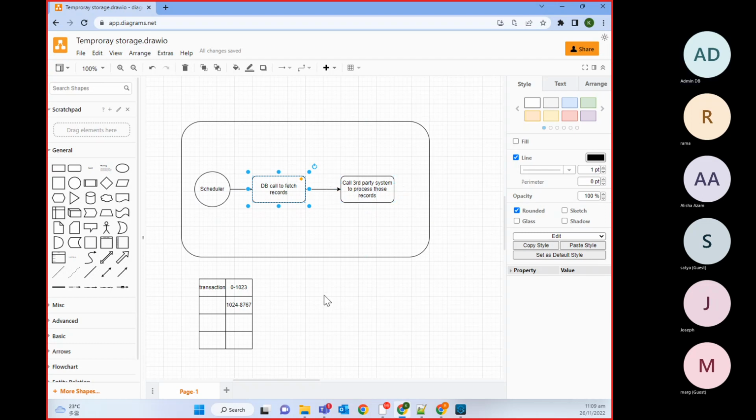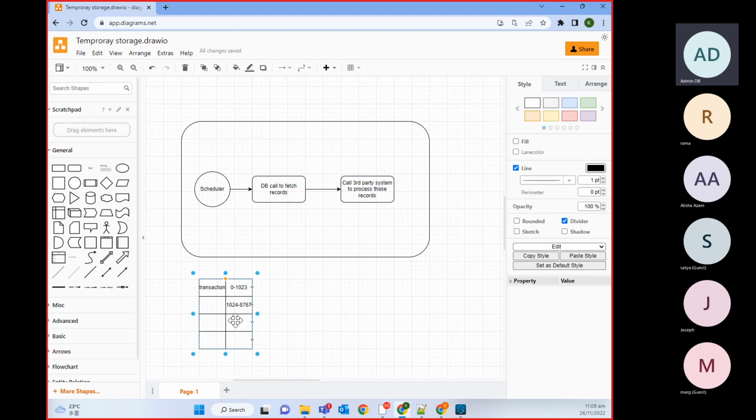Now our requirement is that we should not process duplicate transactions. So in the second run, what should happen? We should process after 1023. We should start from 1024 and till whatever records are there. Let's say this time 8767 records are there. We fetched all those records and processed them.